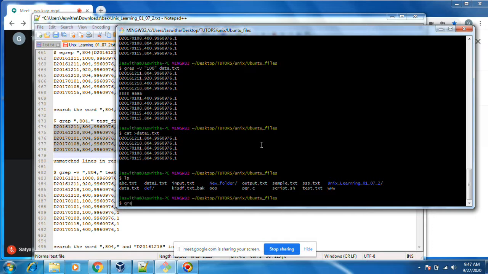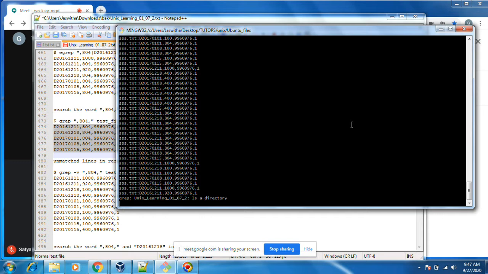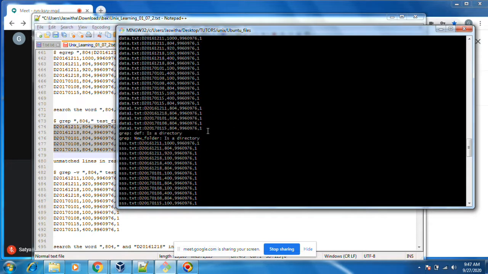Just grep, put the search string, then star. It will search all the files in the directory. You see sss.txt and data.txt; I see many places with these lines.